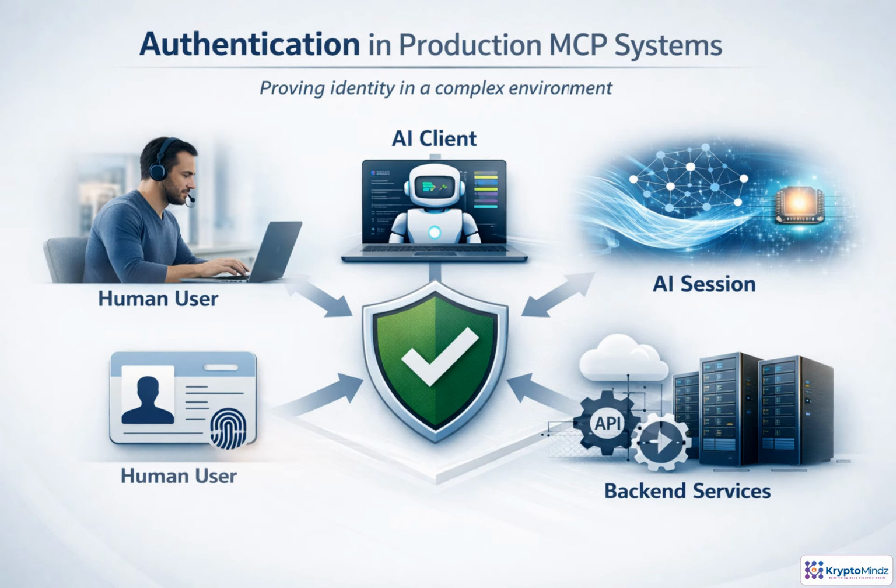For production MCP, authentication is not just asking, is there a user? A single request may carry several identities at once. The client application, the human who initiated the task, the AI session acting on their behalf, and any backend services involved in fulfillment. Before processing a tool call, resource read, or prompt access, the server needs a trustworthy, authenticated context. That context may come from OAuth or OIDC tokens, an API gateway, mTLS, signed service credentials, or platform identity. Only after identity is proven should authorization decide what actions are allowed.